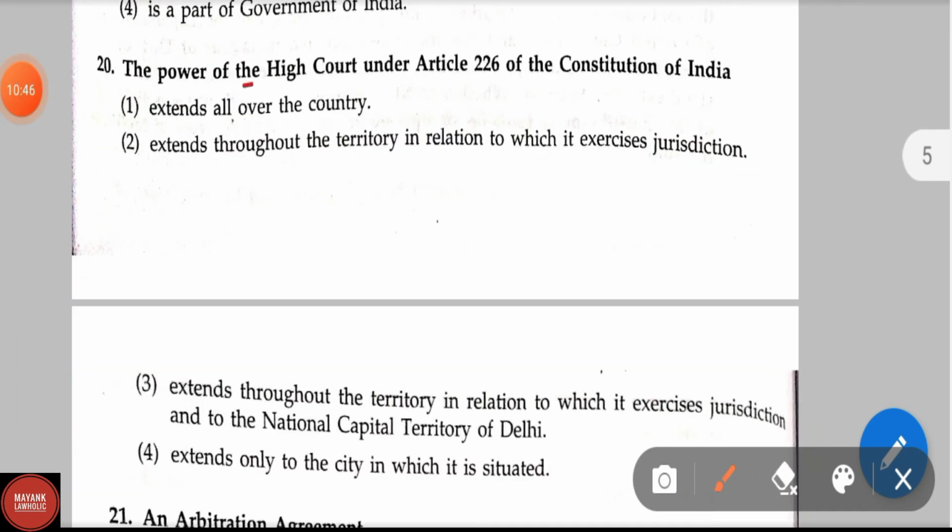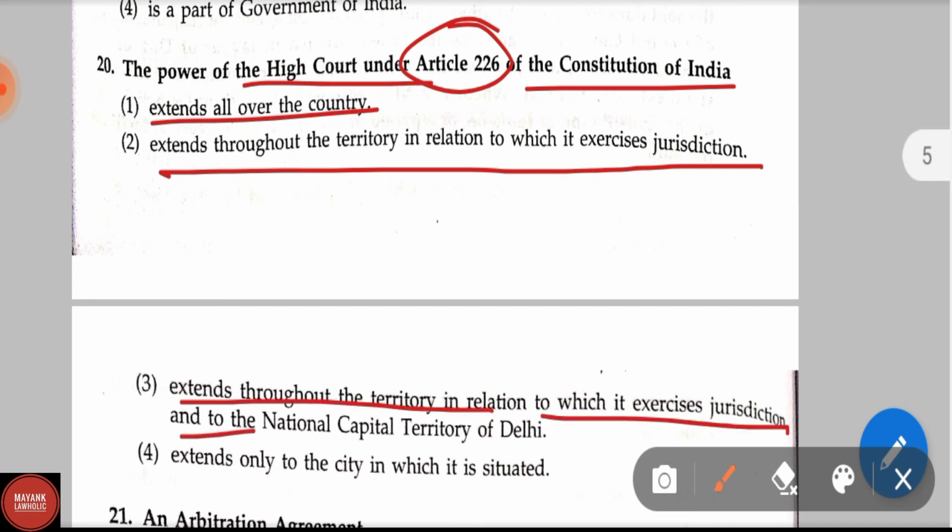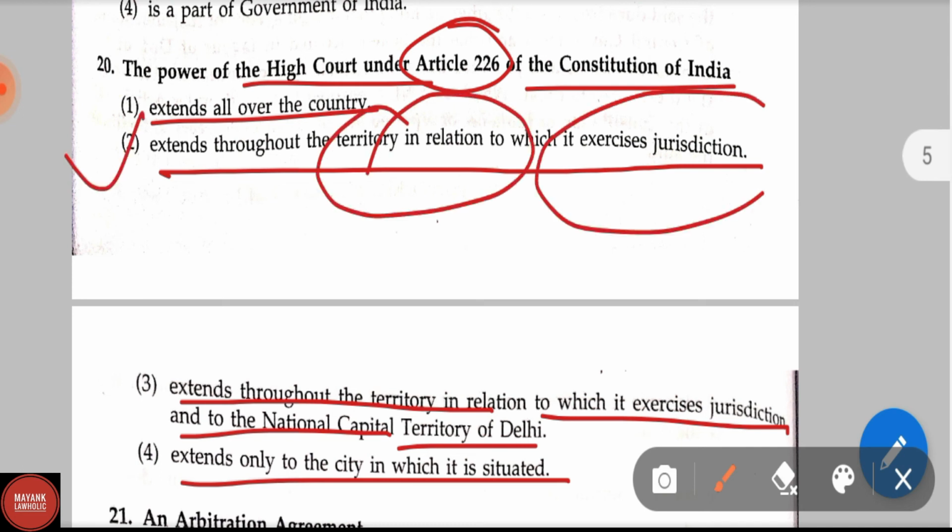Question number 20. The power of High Court under Article 226 of the Constitution of India extends all over the territory, extends throughout the territory in relation to which it exercises jurisdiction, extends throughout the territory in relation to which it exercises jurisdiction and to the National Capital Territory of Delhi. And option 4, extend only to the city in which it is situated. Correct answer is option second, extend throughout the territory in relation to which it exercises jurisdiction.